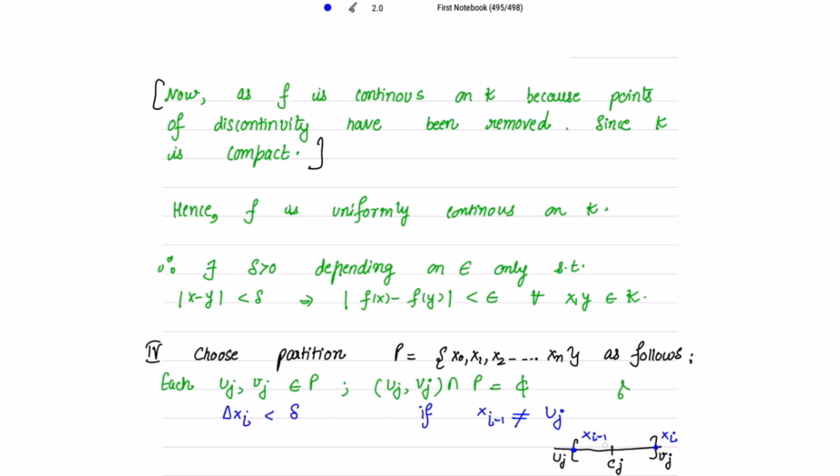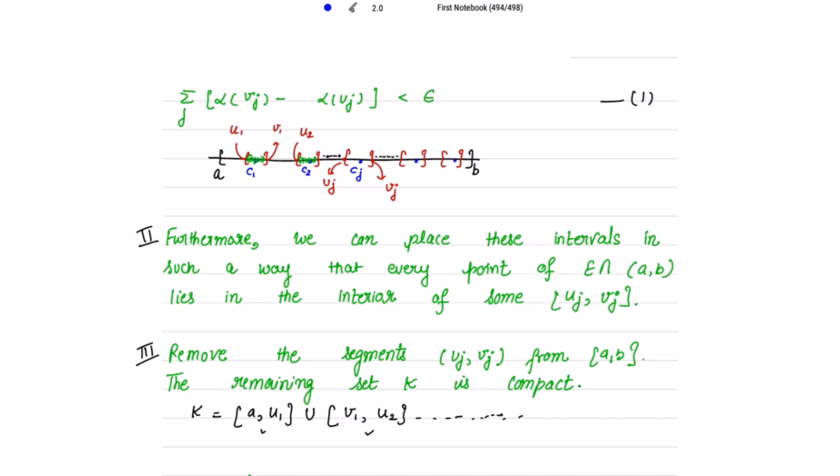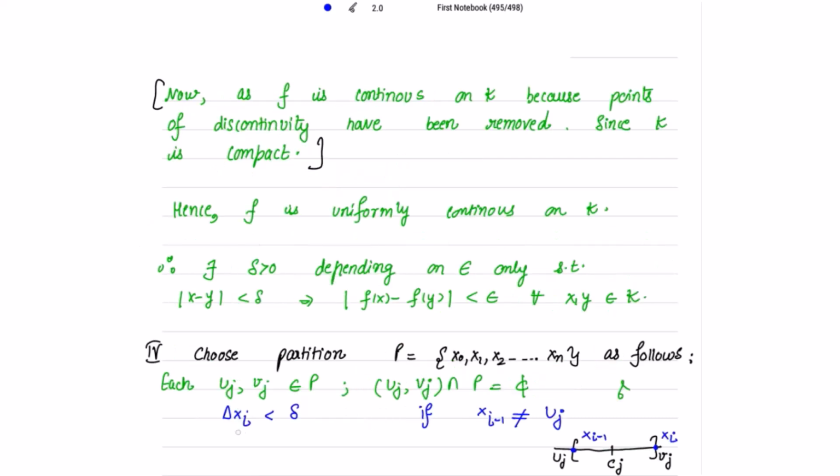Because if xi minus 1 is equal to uj, then if I take their difference, this cannot be equal to delta, because already I have settled their lengths, their sum is less than epsilon. So this cannot happen. So this delta xi is less than this delta if this is not equal to uj.